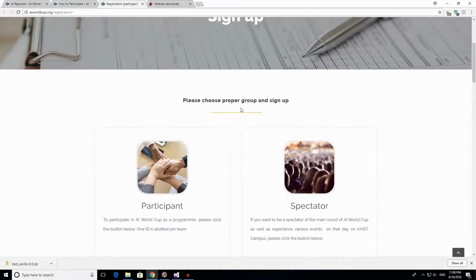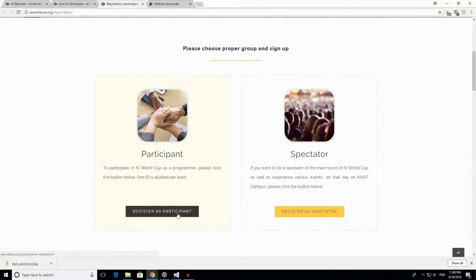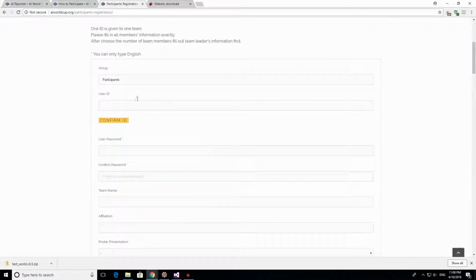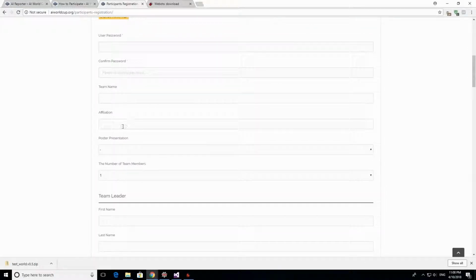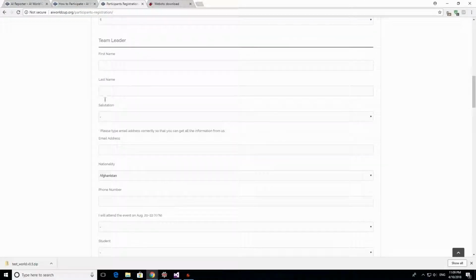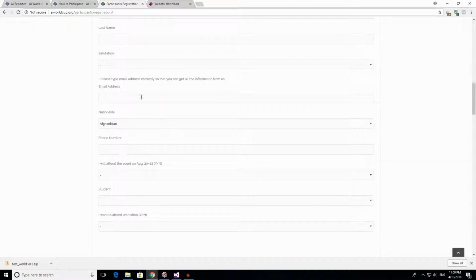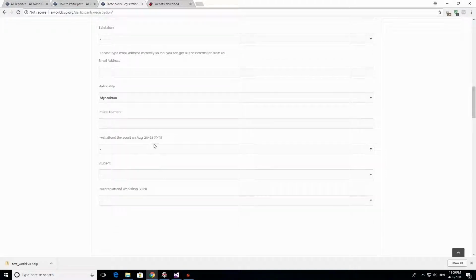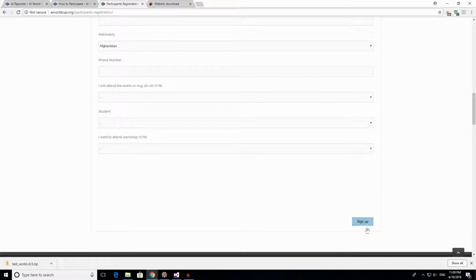Here you can register your team. Register as participant, and you put your group, choose your ID, password, your team name, affiliation, whether you're going to participate in the poster presentation, the number of team members of your team, and other additional information here that are all important. And here you choose if you're going to attend the event that's going to be held in KAIST, Daejeon, South Korea, August 2022. After you finish filling this form, you click sign up and you're ready for the competition.